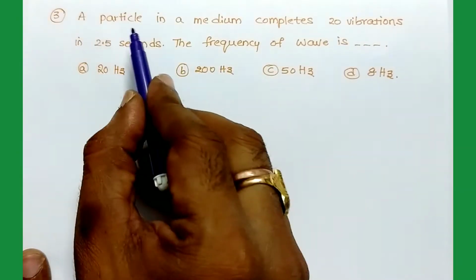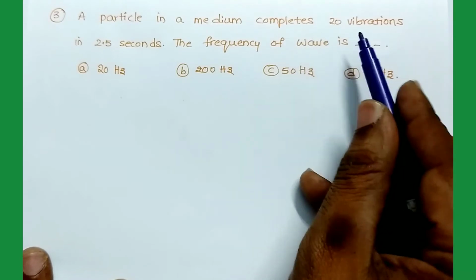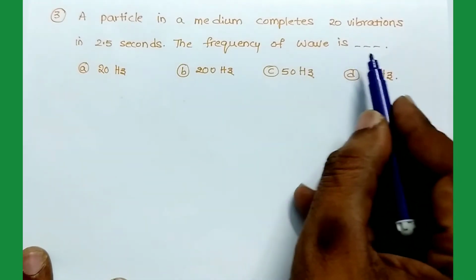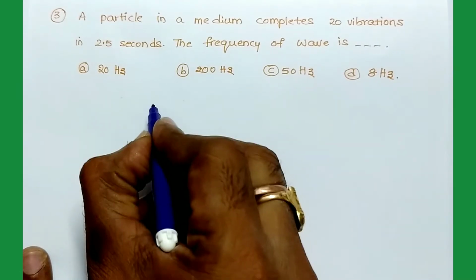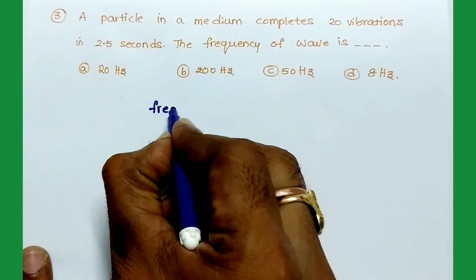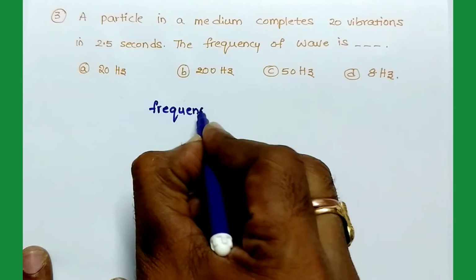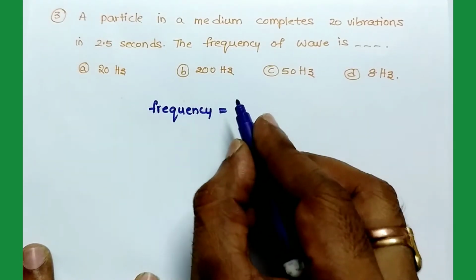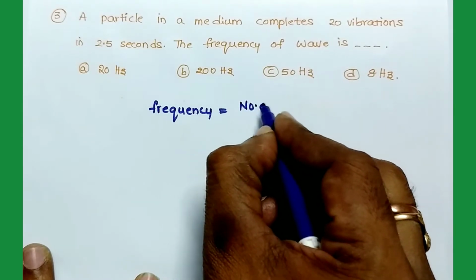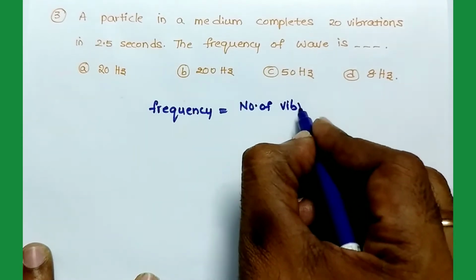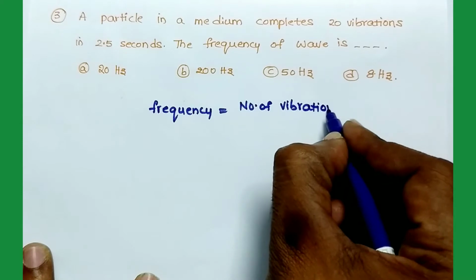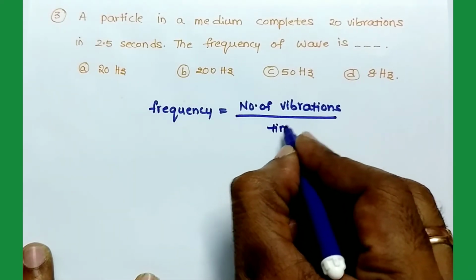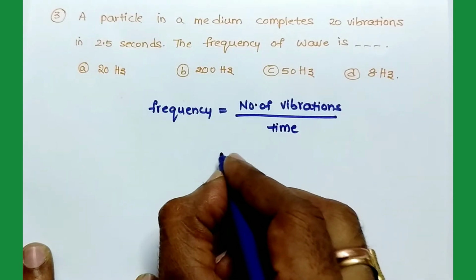Next one: a particle in a medium completes 20 vibrations in 2.5 seconds. The frequency of the wave is? The formula for frequency is the number of vibrations in 1 second. That means frequency is equal to number of vibrations divided by time.